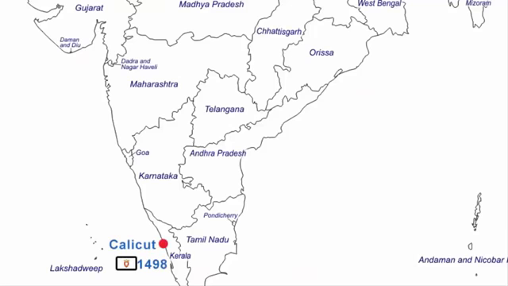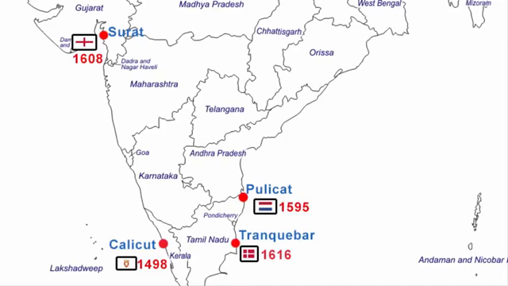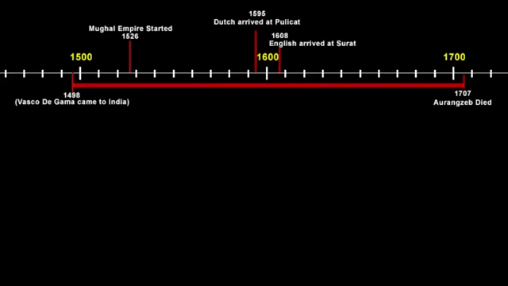At 1498, Portuguese came to India. They came to Calicut. After the Portuguese, the Dutch fleet arrived in Pulicat in 1595. Then came the British, who landed in Surat in 1608. After them, the Danish came to Tranquebar in Tamil Nadu in 1616. And at last, the French came to Pondicherry in 1664. They all were collectively called as European traders. Cool. Now that we have the dates on the timeline, let's understand how the British arrived in India, because that's what we are interested in.